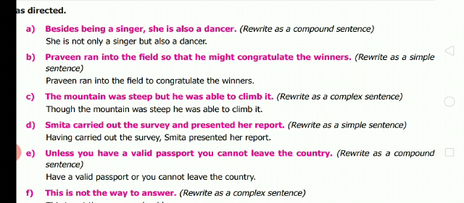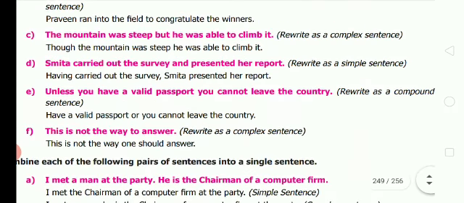E. Unless you have a valid passport, you cannot leave the country. Rewrite as a compound sentence. Have a valid passport or you cannot leave the country. F. This is not the way to answer. Rewrite as a complex sentence. This is not the way one should answer. Okay, so we have 2 verbs, is and should.